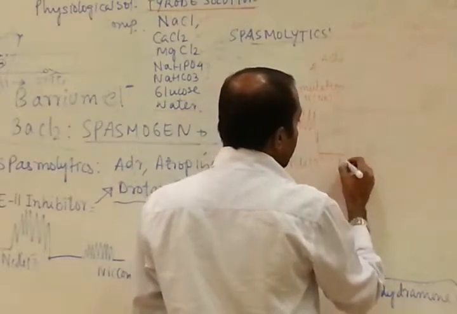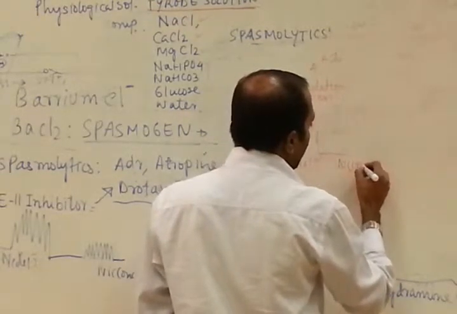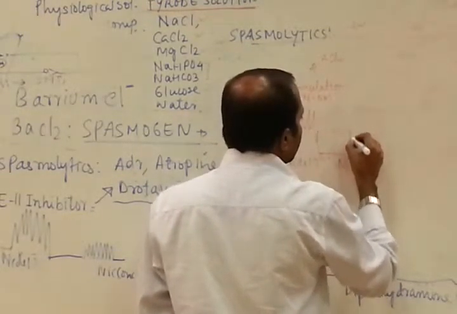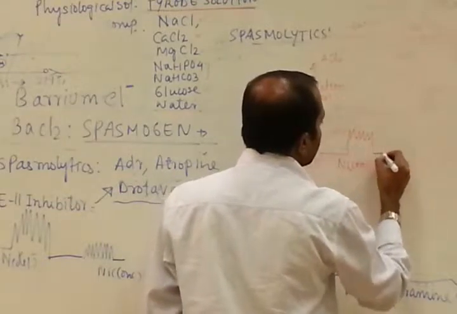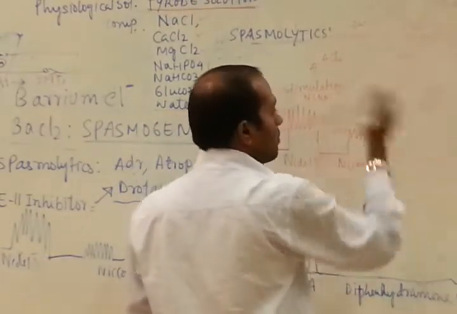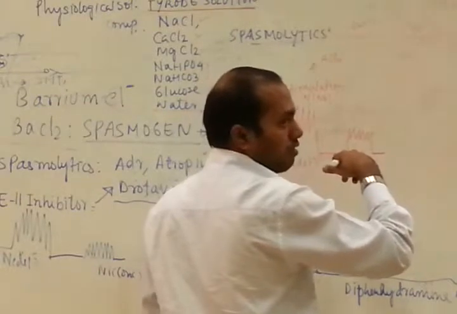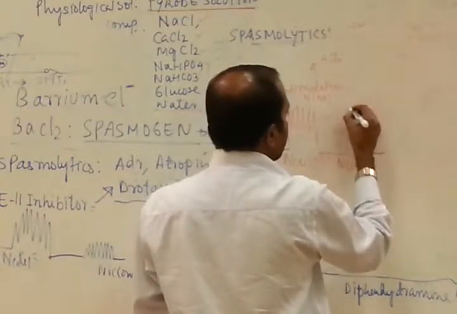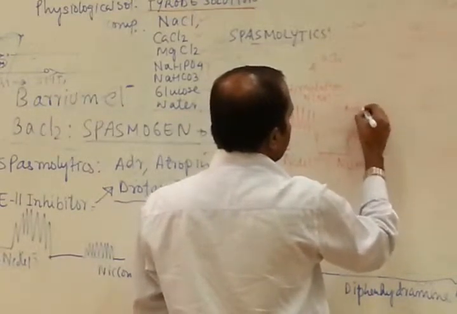Now you are again giving nicotine, but concentrated. It reduces the effect. Antagonism of the nicotine receptor.